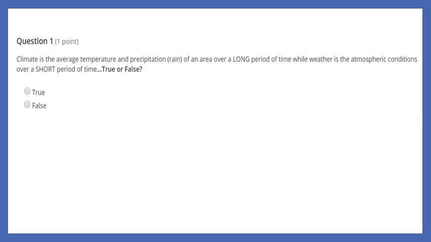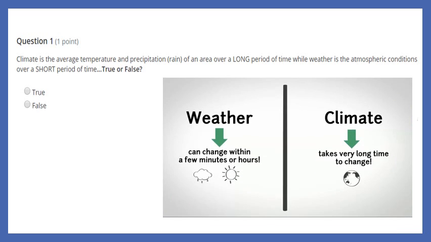I'm going to go ahead and start reading the test or quiz questions. Question number 1, climate is the average temperature and precipitation, fancy science word for rain, of an area over a long period of time, while weather is the atmospheric conditions over a short period of time. True or false? So in case you don't remember this, I'm going to give you a little hint. Weather can change within a few minutes or hours, while climate takes a very long time to change. So based on that little hint, do you think this statement is true or false?